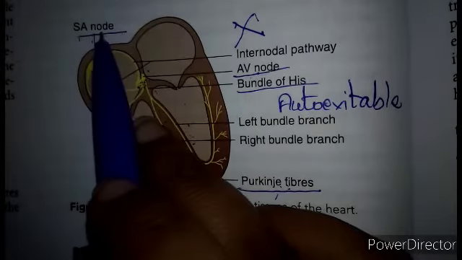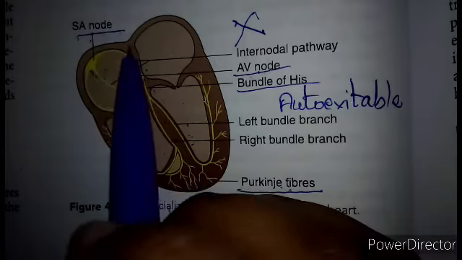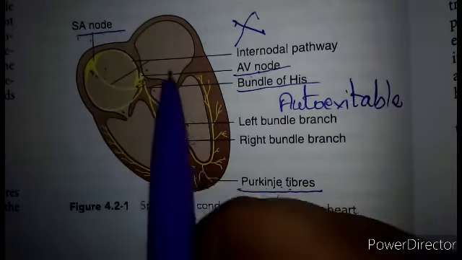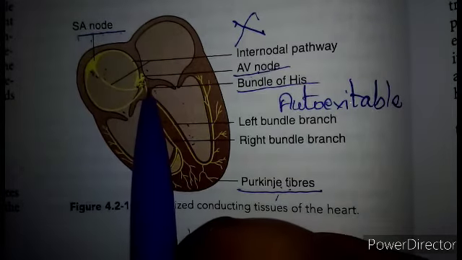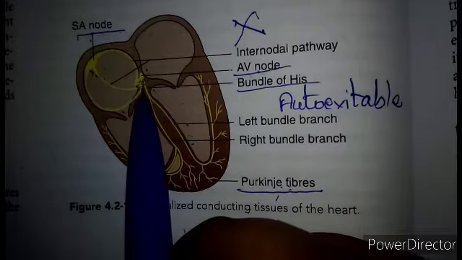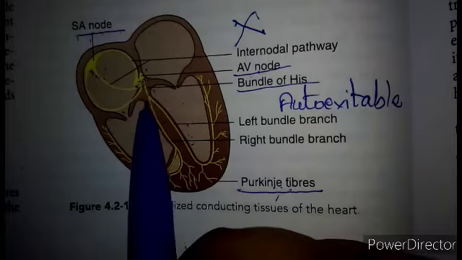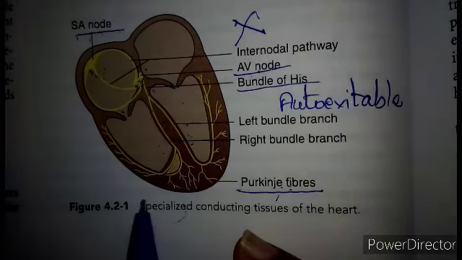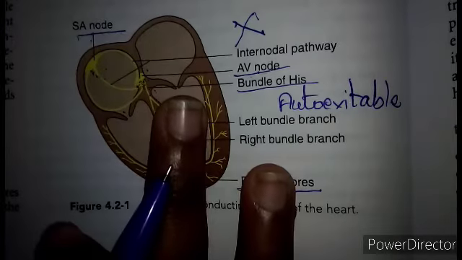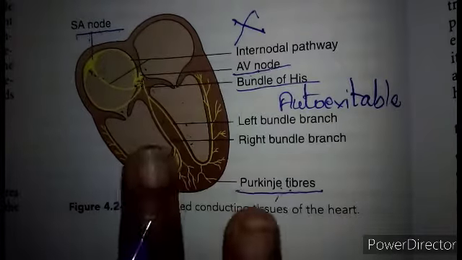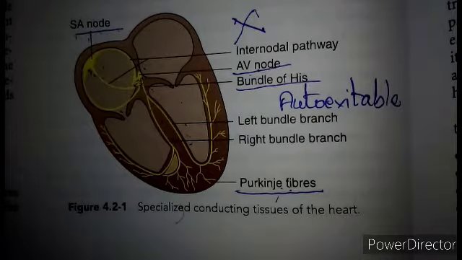The SA node is capable of generating the action potential. The excitation from the SA node stimulates the AV node. The AV node in turn conducts the stimulus to the bundle of His and Purkinje fibers. These myocardial fibers are found all over the wall of the ventricles. In the conduction of stimulus through the AV node and the fibrous system, there is a delay in transmission.